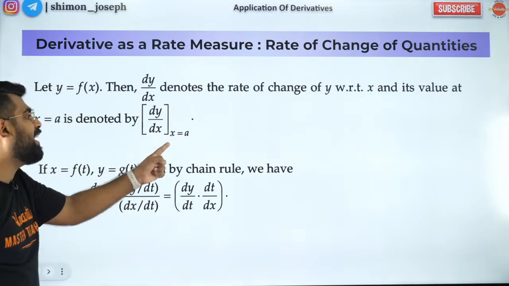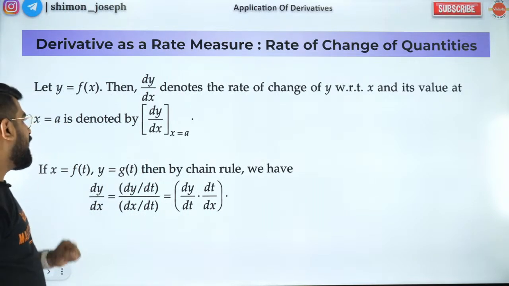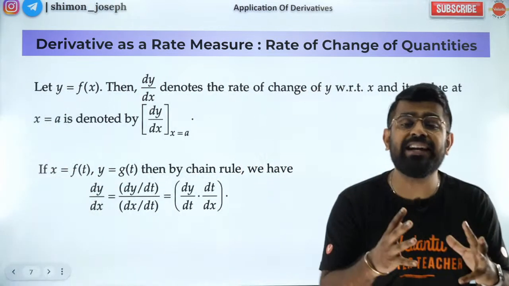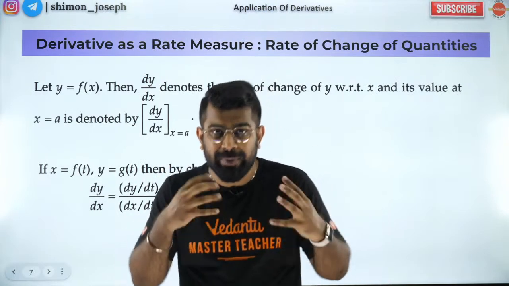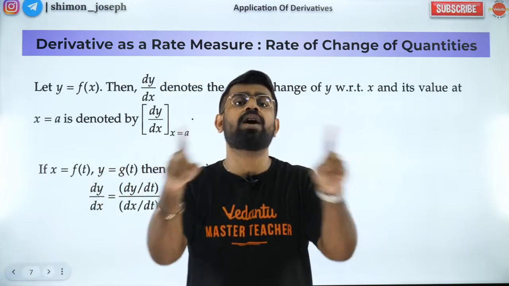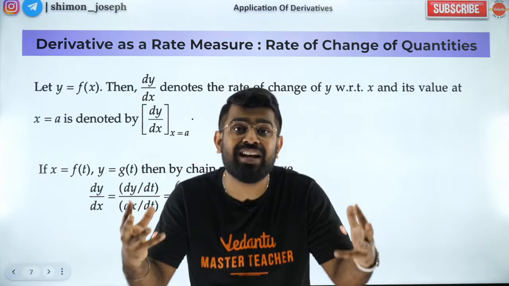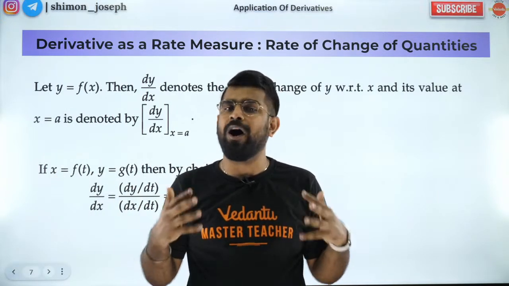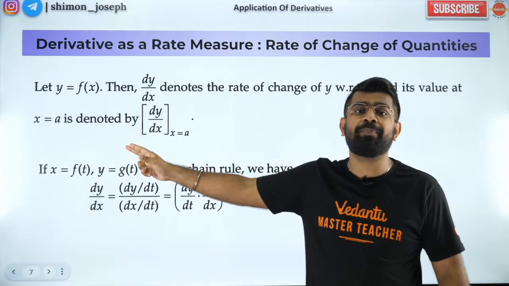So that is how you find the value of dy by dx at a point. Okay, let us say your x and y are defined in a parametric form. What do you mean by parametric form? That means your x and y are not given in terms of each other, rather they are given in terms of another parameter, theta or t or a or s, whatever. They are given in terms of some other parameter.